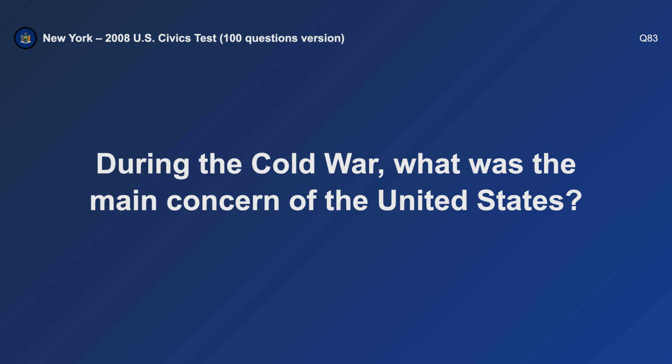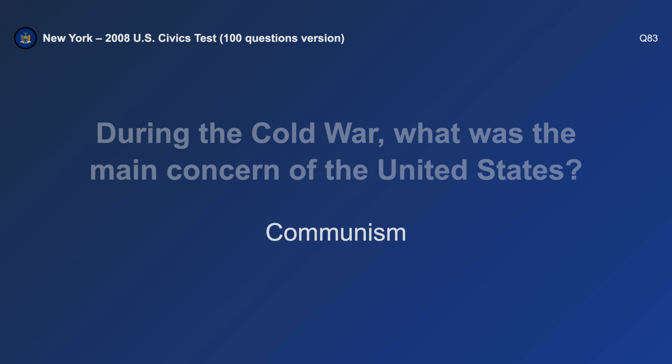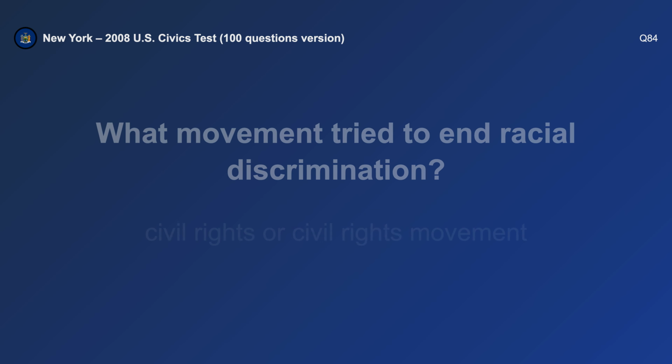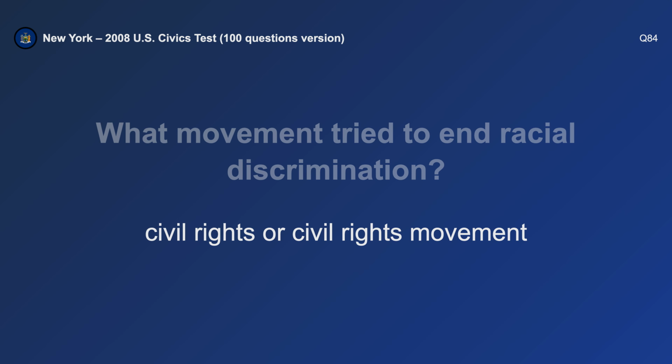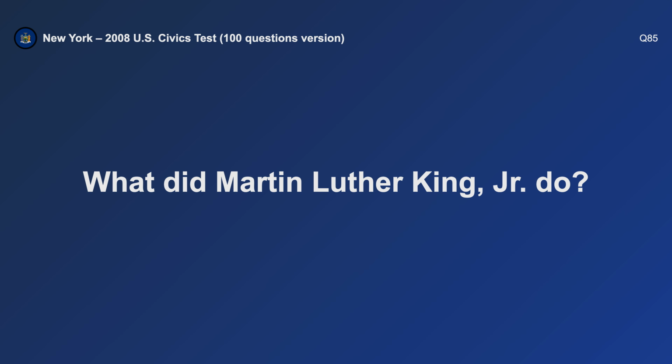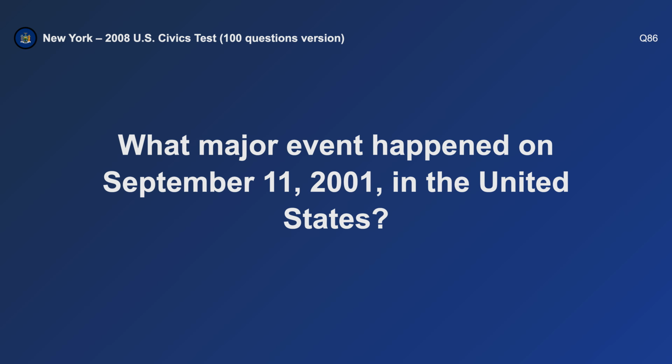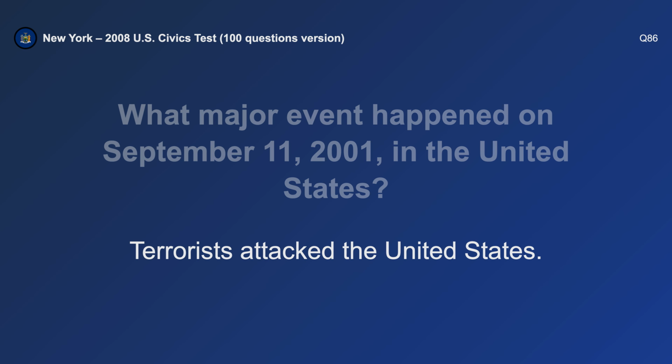During the Cold War, what was the main concern of the United States? Communism. What movement tried to end racial discrimination? Civil rights. What did Martin Luther King Jr. do? Fought for civil rights. What major event happened on September 11th, 2001 in the United States? Terrorists attacked the United States.